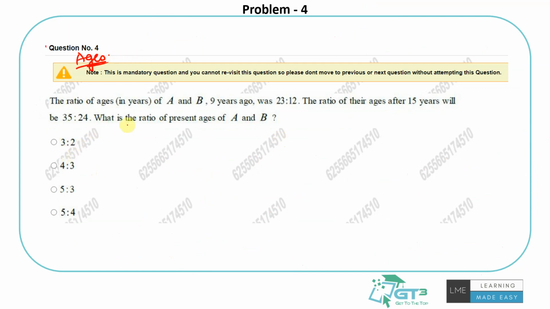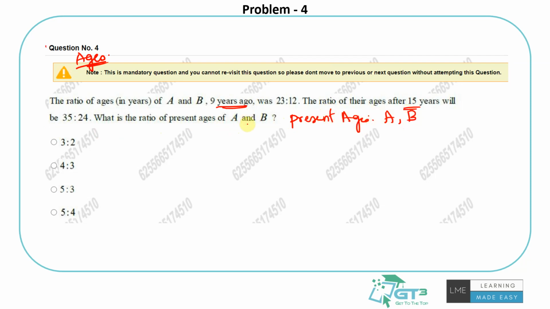So the ratio of ages of A and B 9 years ago was 23 to 12. It's 9 years ago, and the ratio of the ages after 15 years will be something. What is the present age of A and B? So I'll assume the ratio of present ages, right? I always assume in these questions the present ages are A and B. Be clear with what you're assuming, okay?